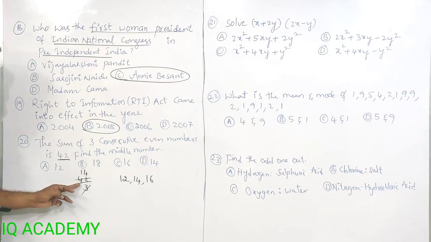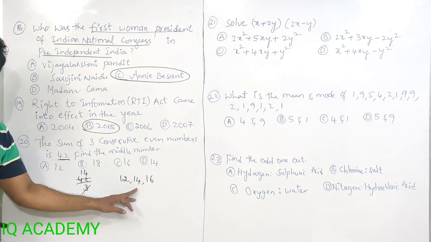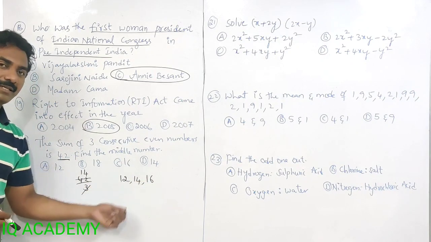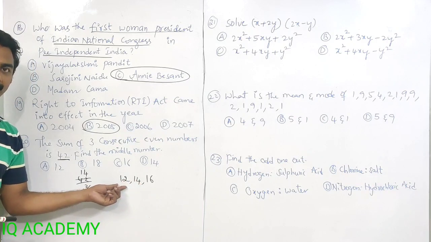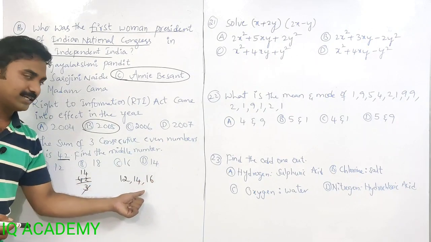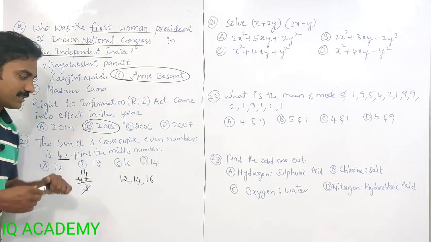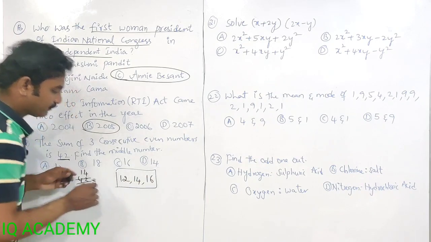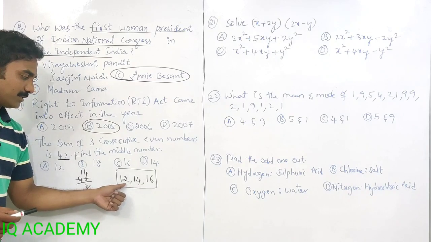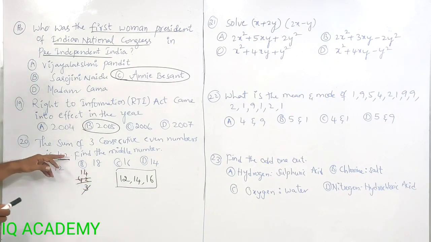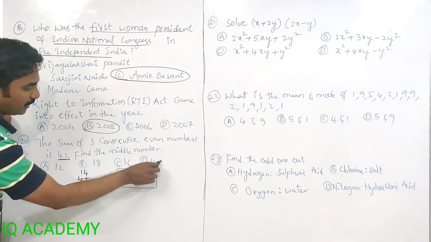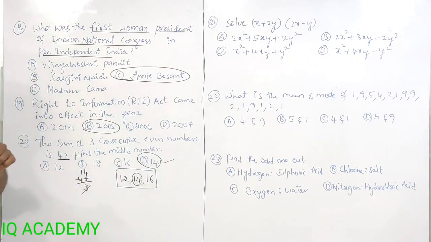Three consecutive even numbers, total is 42. So three numbers, total is 42 means its average is 14. Average means middle value. If middle value is 14, what is on either side? 14 minus 2, even number. So back side of 14 there will be an even number 12, and the next front side will be 16. 12, 14, 16 are the three even numbers we require. If you want to check, the sum is 16 plus 14, 30, plus 12, 42. Total is 42. We need to find the middle number. Middle number is 14. Option D.